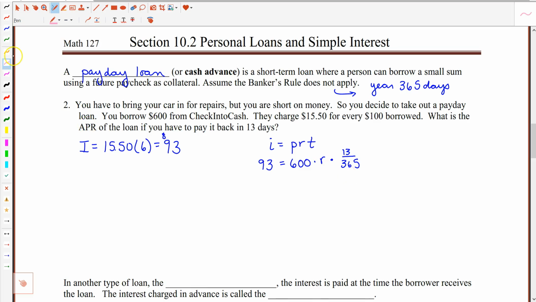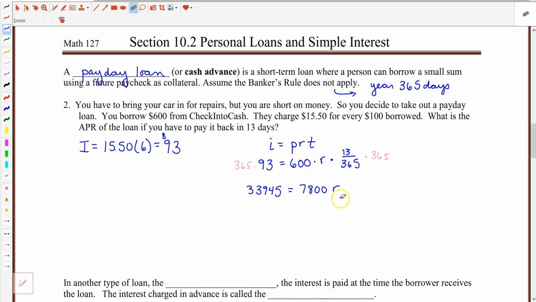One thing we could do is multiply both sides by 365 to clear this fraction. Then we get some canceling. On this side we have 93 times 365, or 33,945. On the other side, if I multiply what's left, I have 600 times R times 13, which gives me 7,800 R. To solve for R, we can divide both sides by 7,800.